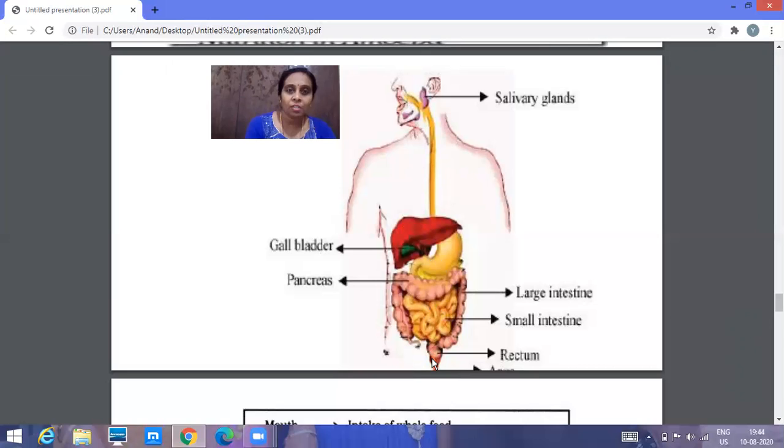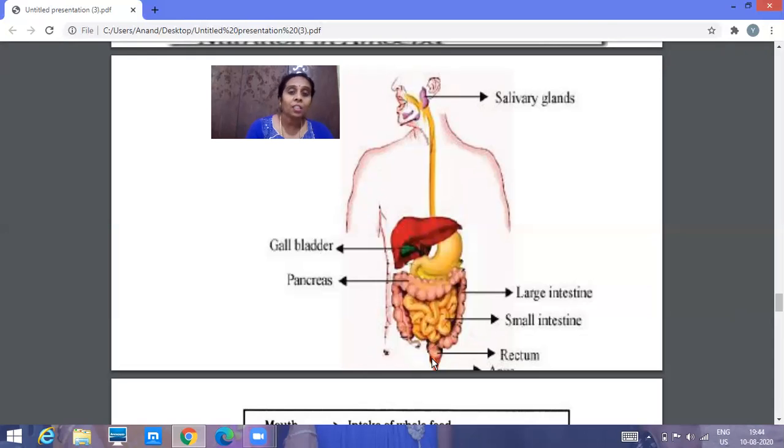A human digestive system not only consists of an alimentary canal, along with that, it has some accessory glands. What are glands? The glands are made up of specialized cells. As you know, human beings are also made up of cells. They are all multicellular animals. But there are some specialized cells which help in secretion. Those types of specialized cells, we call glands. So these glands also help in digestion. These glands secrete juices that help in breaking the complex food into a simpler form.